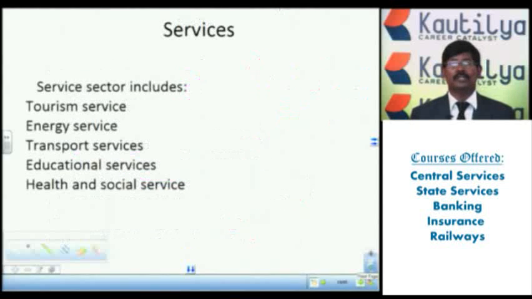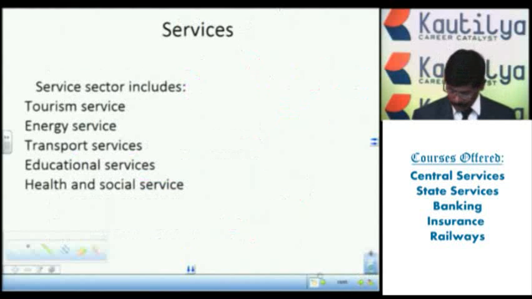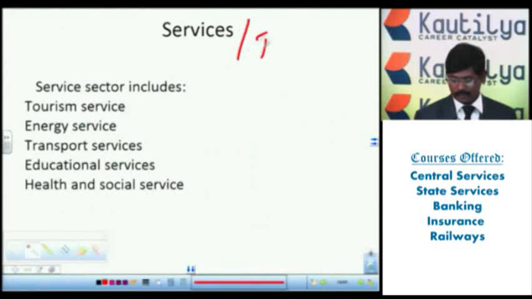Next one, this is about industries we have discussed so far. So far we have completed the agriculture sector and the industrial sector. Now we have moved to the service sector or tertiary sector.